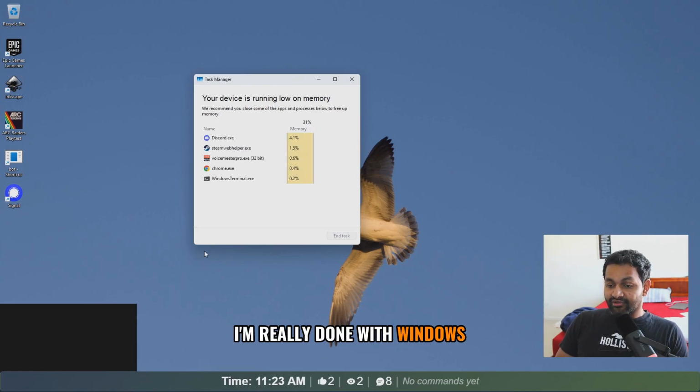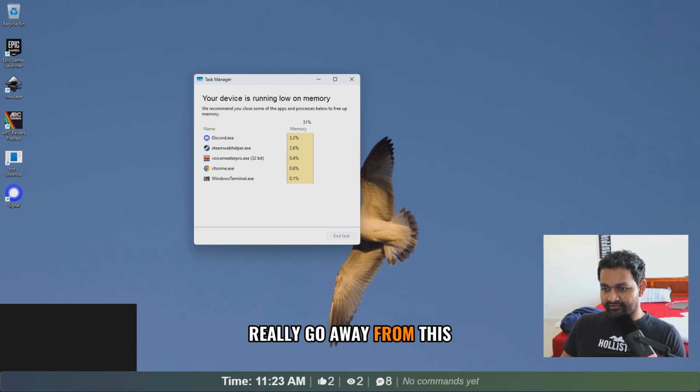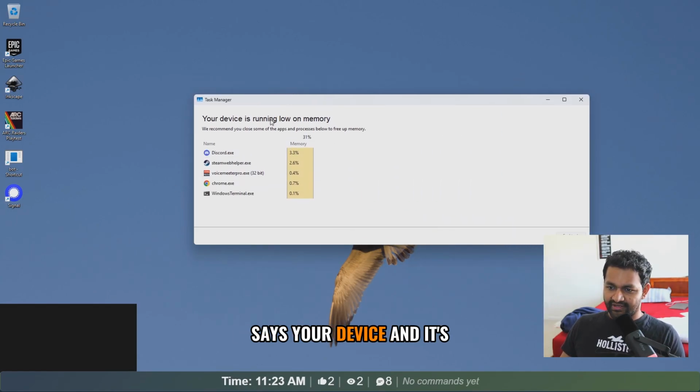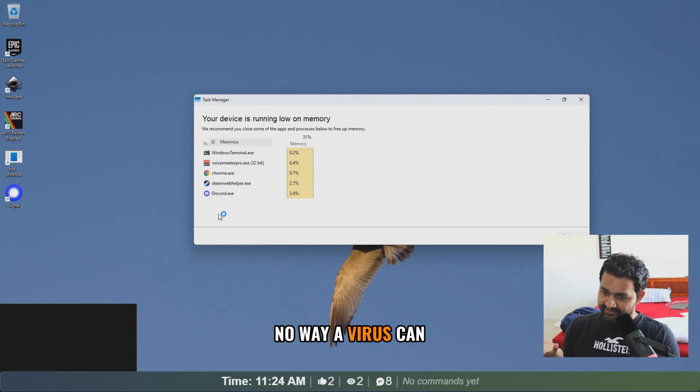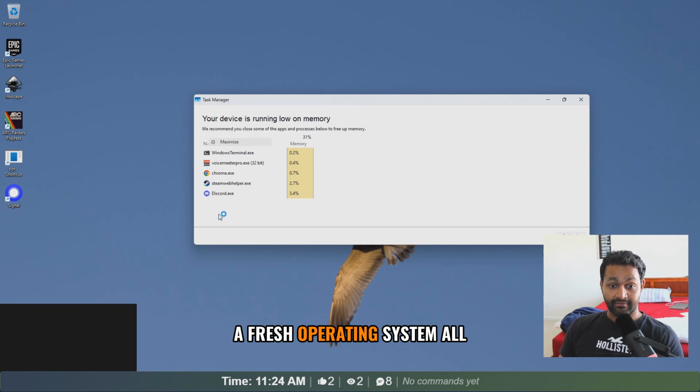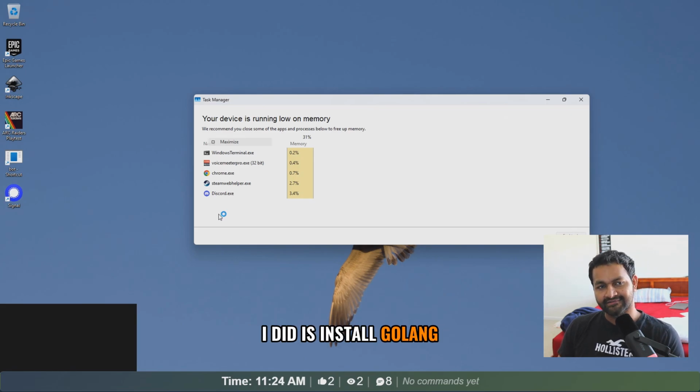I'm really done with Windows this time, but I can't really go away from this. It's stuck again. It says your device and it's not opening it. There is no way a virus can be installed because this is a fresh operating system. All I did is install Golang, Steam library.